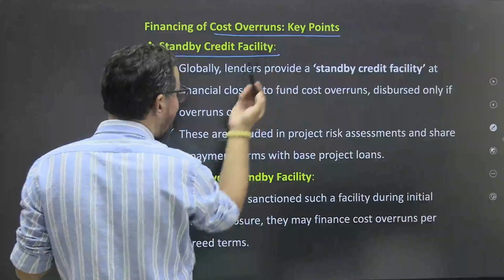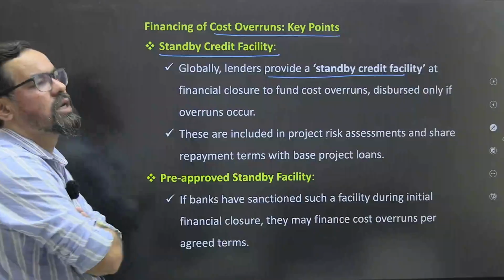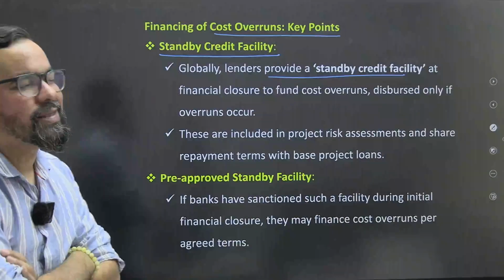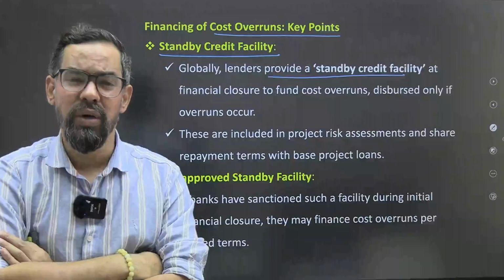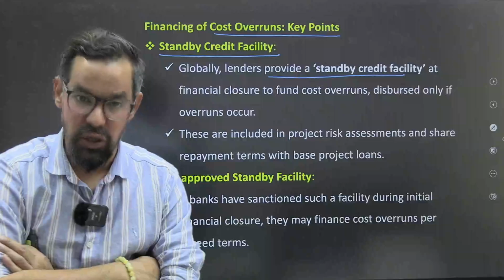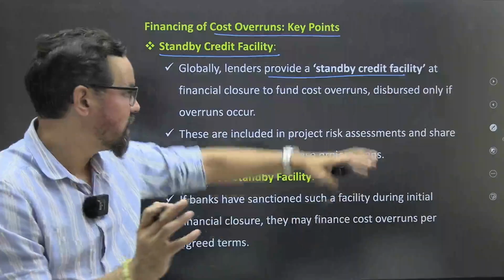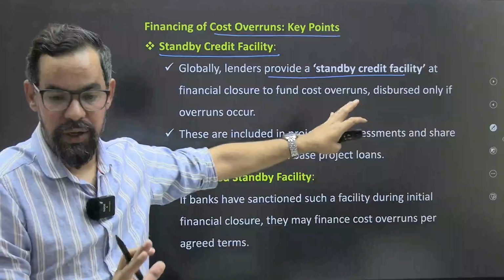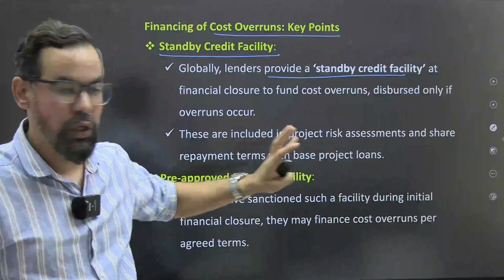So standby credit facility. Globally, lenders provide a standby credit facility, which is similar to a kind of financial guarantee, because in some countries like the US and UK, no financial guarantee can be provided by institutions. So the replacement for a financial guarantee is the standby credit facility. Usually, like in the case of LC and all, we generally use this one.